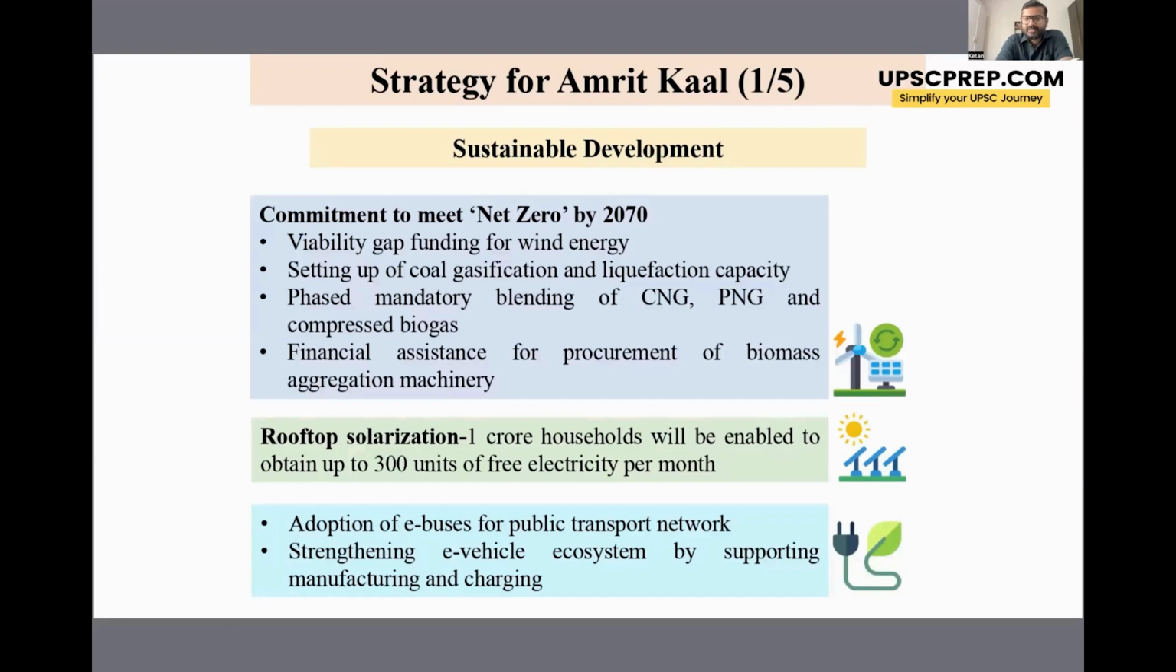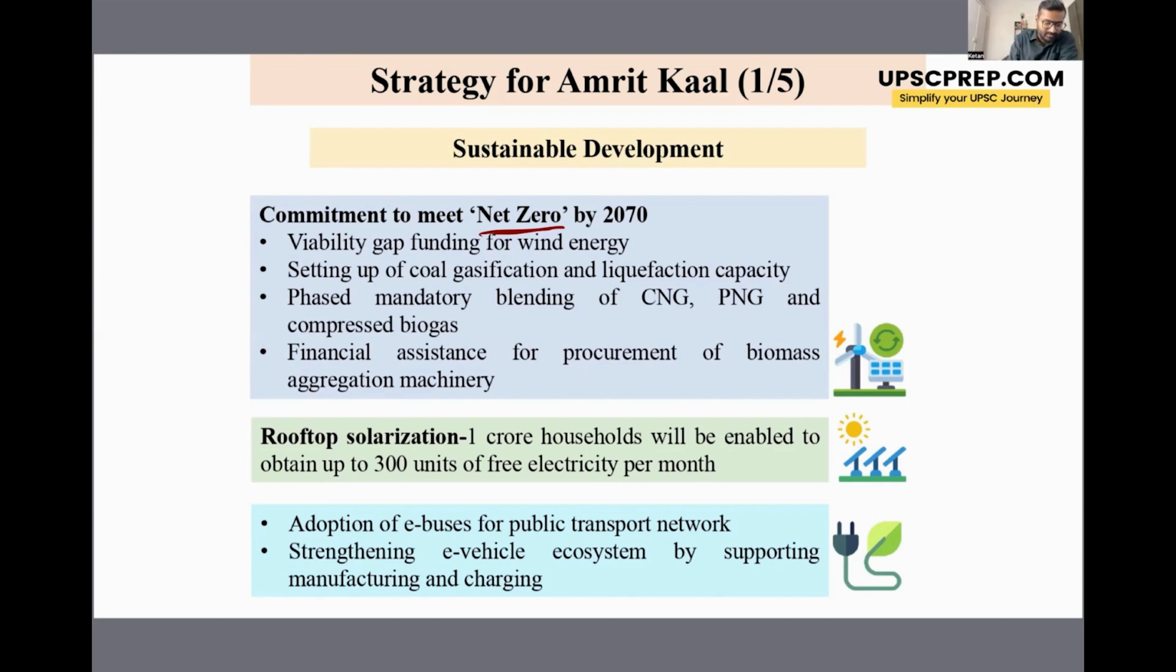Next is the strategy for Amrit Kaal. Now, Amrit Kaal is the euphemism used by our government for indicating India's bright future, right? So what are we doing to ensure the bright future of India? Number one is sustainable development. For sustainable development, we have committed to meet net zero by 2070. That means we will reduce our net carbon emission to zero by 2070.